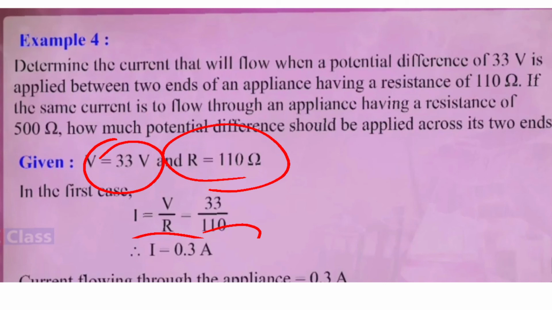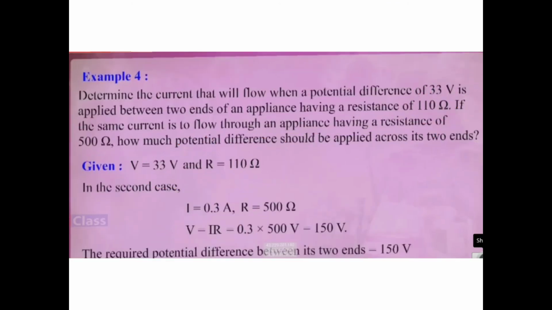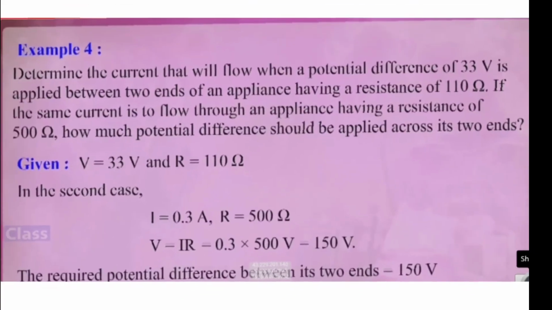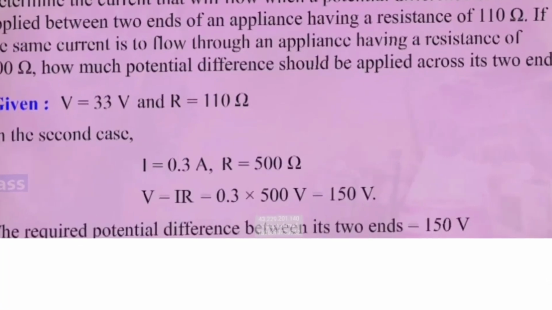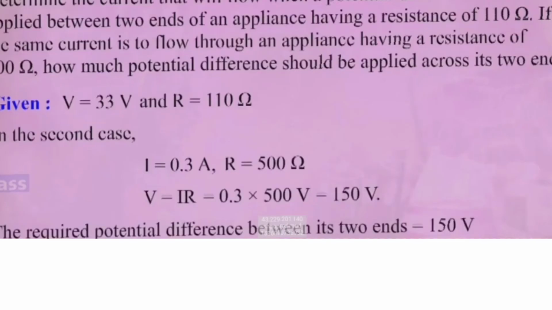So now what is said? The same current is flowing through the appliance having a resistance of 500 ohms. So now this current, that is 0.3 ampere current, is passing through the appliance. So now I have 0.3 ampere and the resistance of that appliance is 500.